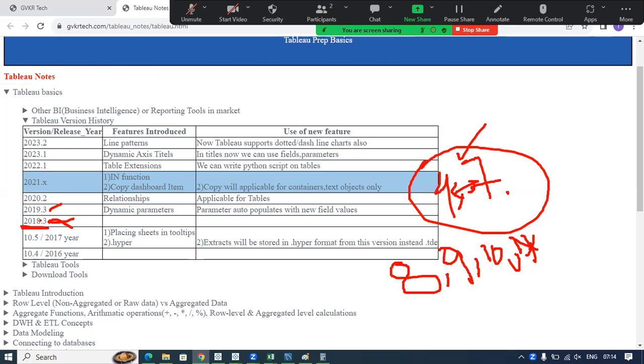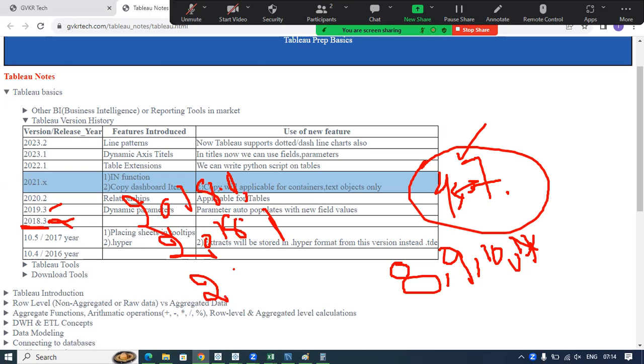Within 2018, for example, if they released a version in January, they put that as the 2018.0 version. If they release one more version, they put it as the 2018.1 version.